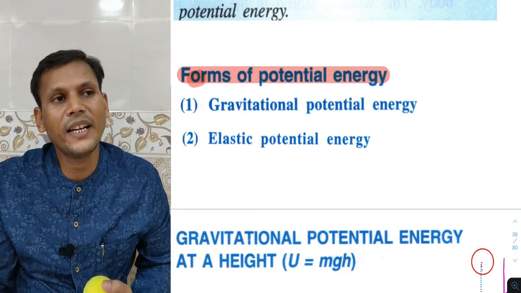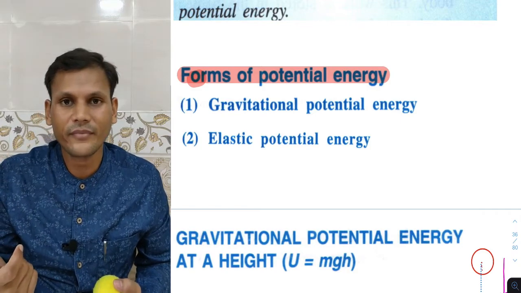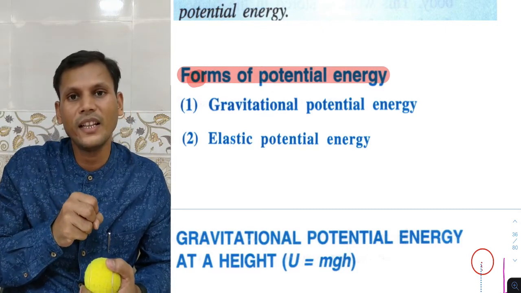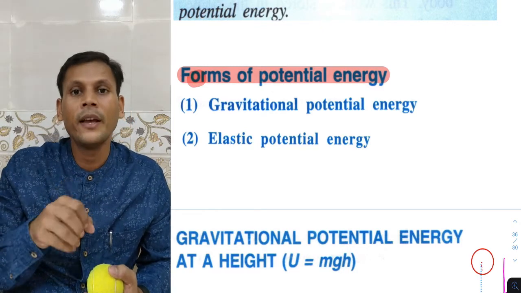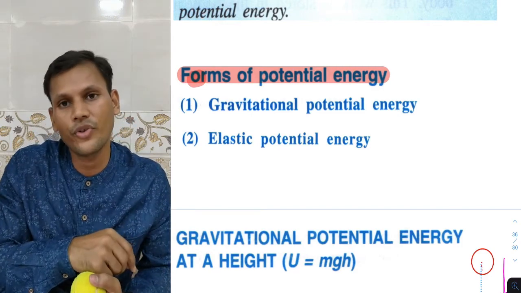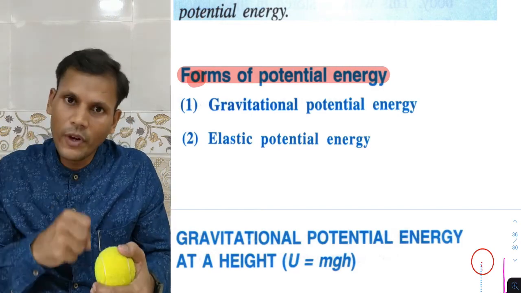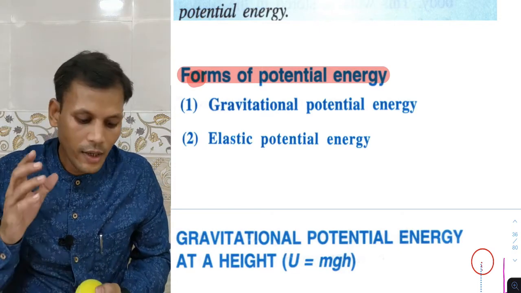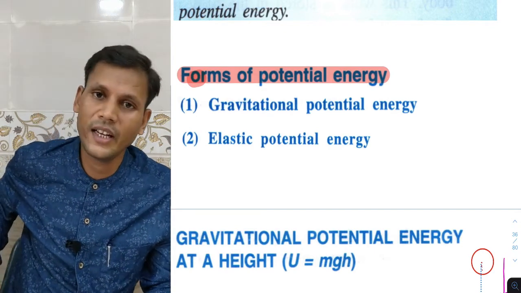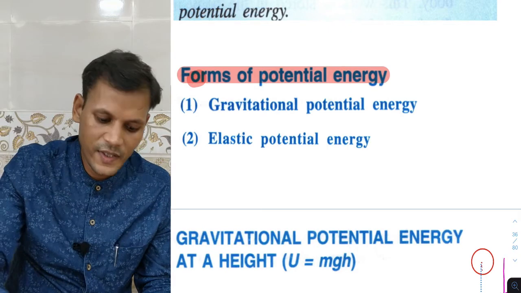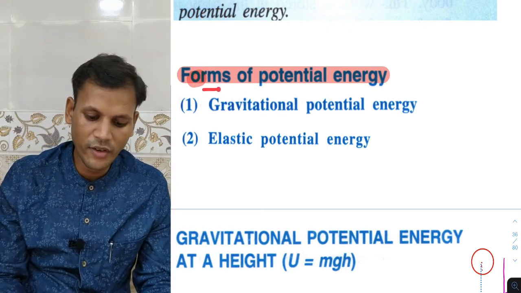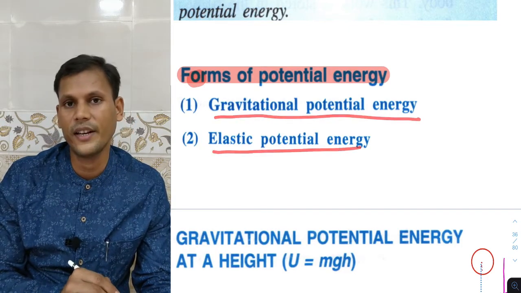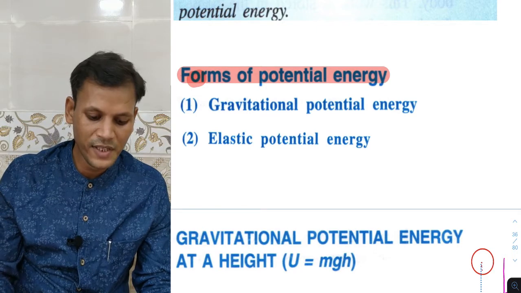Another example we can take: a spring. As we stretch the spring, what happens in that case? The spring wants to restore its original position. So as we stretch it, it will have energy, and that energy is called elastic potential energy. So these two terms are the forms of potential energy: gravitational potential energy and elastic potential energy. Now one by one we will see.